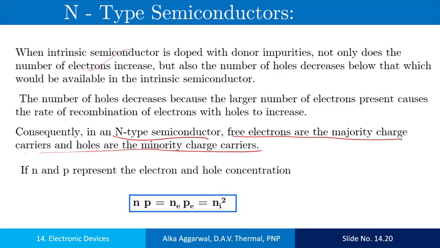If n and p are the electron and hole concentrations, then this will be the relation, where ni is the intrinsic carrier concentration, n is the number of electrons in the extrinsic semiconductor, and p is the number of holes in the extrinsic semiconductor.